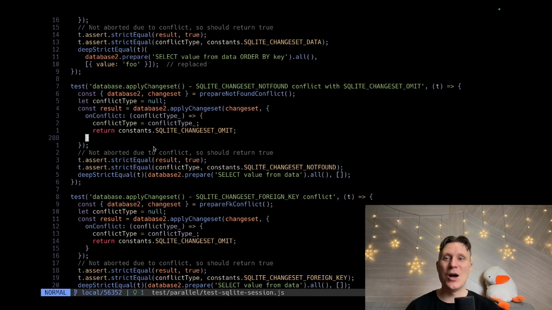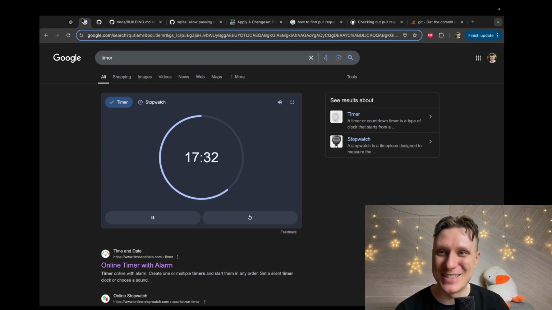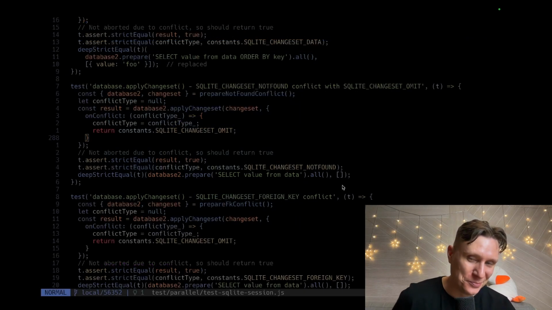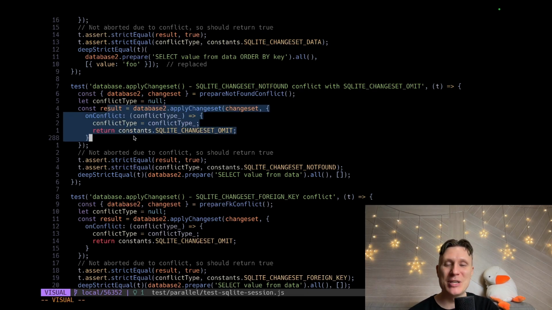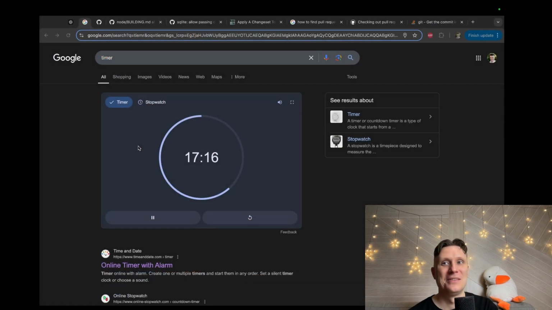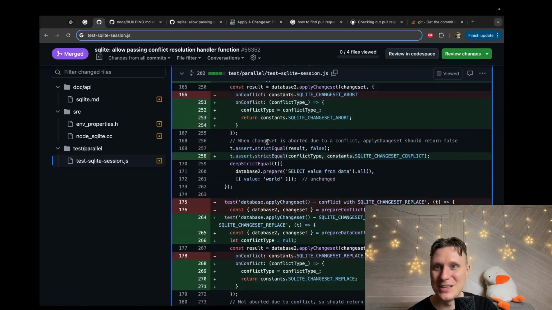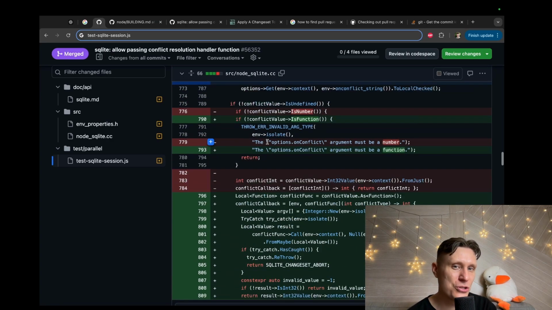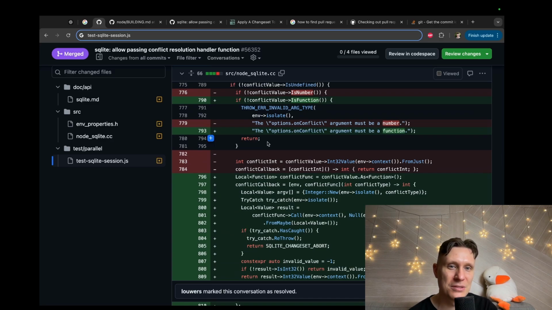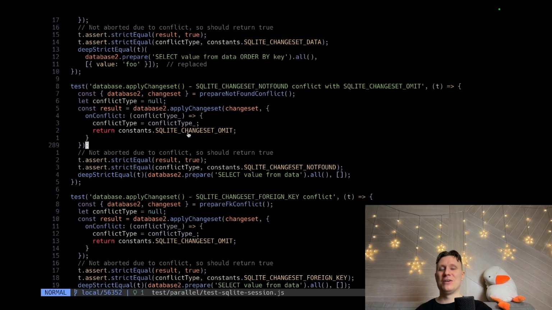Now we understand the task. How much time did it take us? It took more than 20 minutes. Okay. How much time will it take to actually fix it? I don't know. I don't know how to fix it. It's in the C++ layer of this stuff. I don't know where to look. Should we check his solution, or should we try to find it ourselves? Let's try to find it ourselves. I don't want to check his solution.